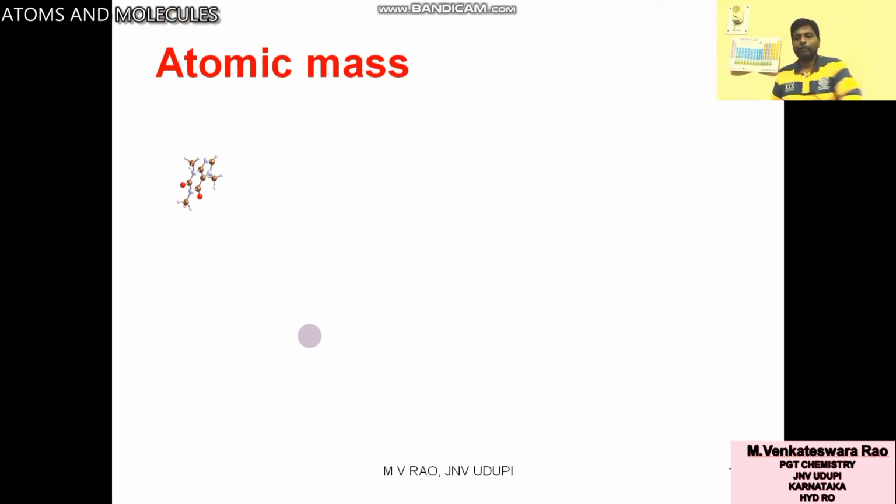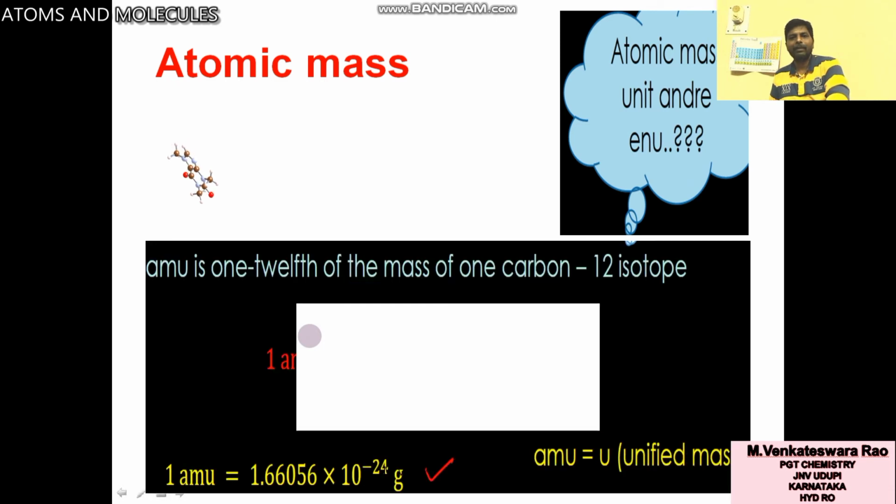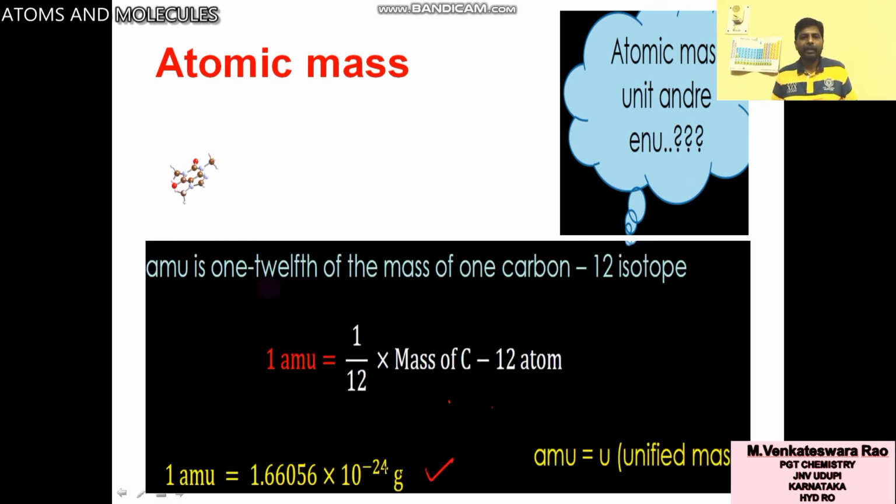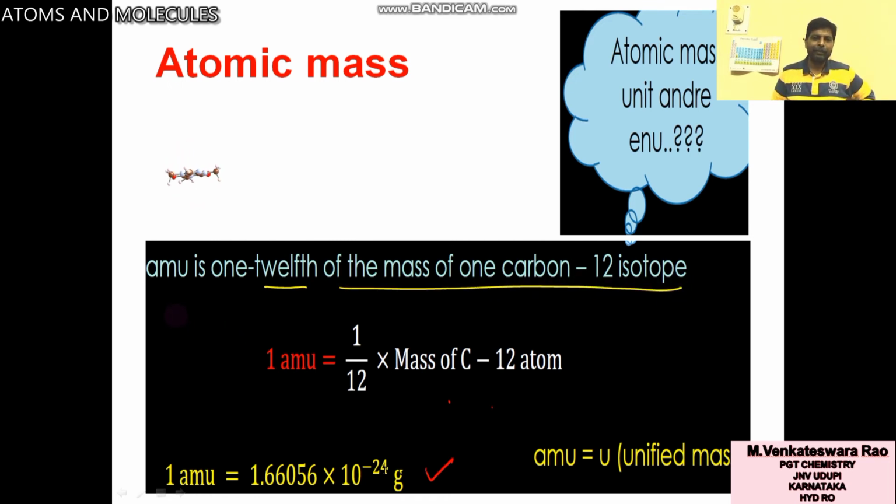So how to define atomic mass unit? It is the 1/12th of the mass of one carbon atom. I already told you, you take one carbon atom and divide it into 12 pieces, one piece is 1 AMU, because the full carbon atom mass is 12 AMU.